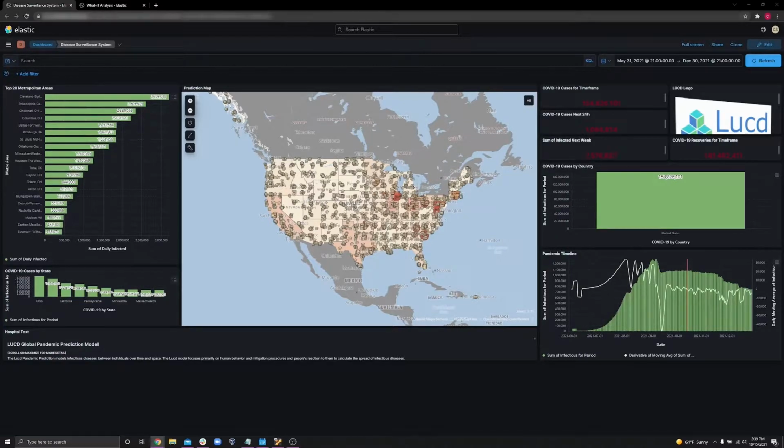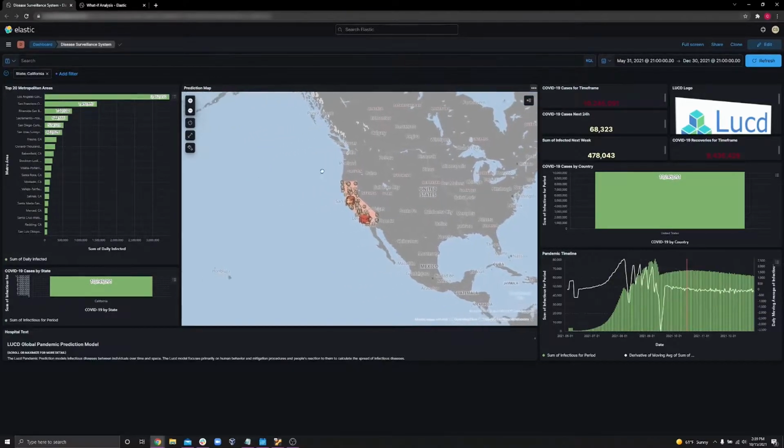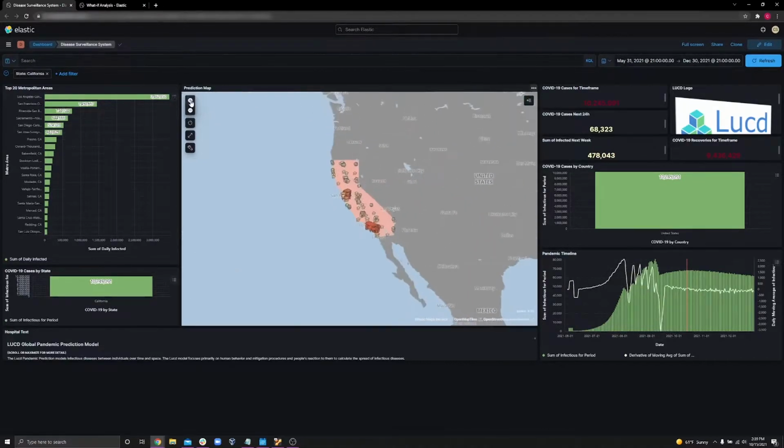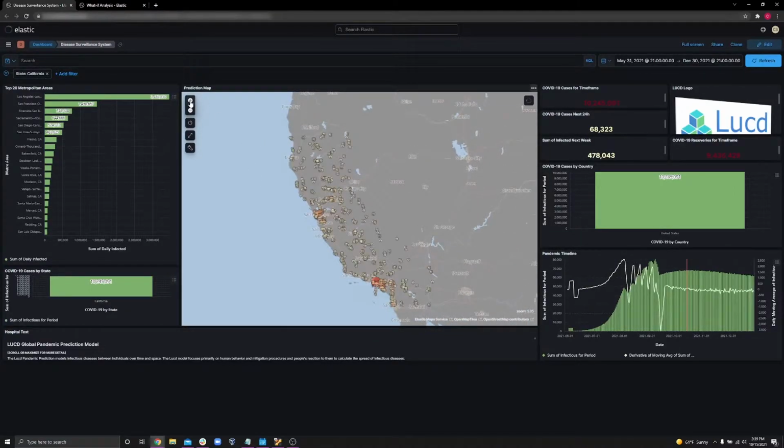This map has several different layers as well as many different location types. As of right now, the dashboard is showing statistics for the entire United States. So let's go ahead and focus on just one state so that there isn't quite so much to look at. The map is interactive, so I can click on a location and filter for that state or whatever location I have clicked on. You can see that everything else in the map has in fact disappeared. So now we can focus on California.